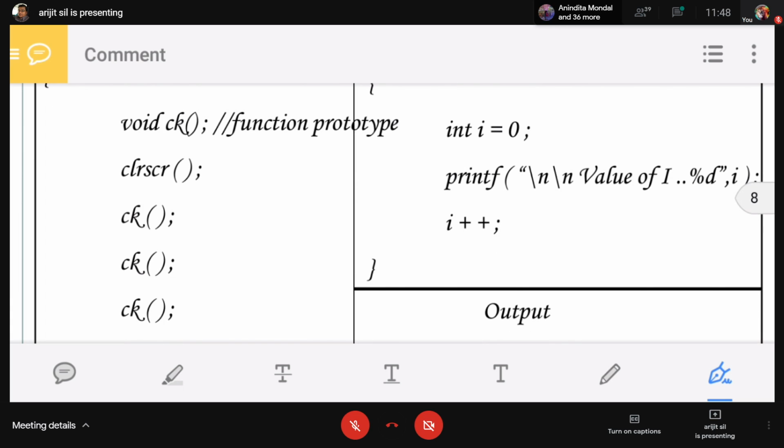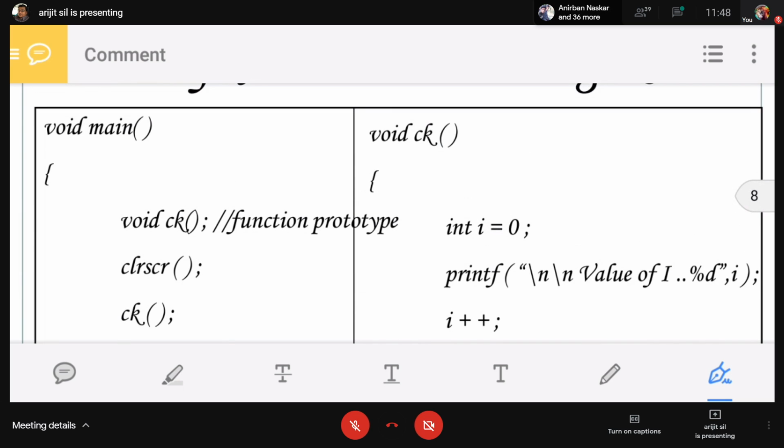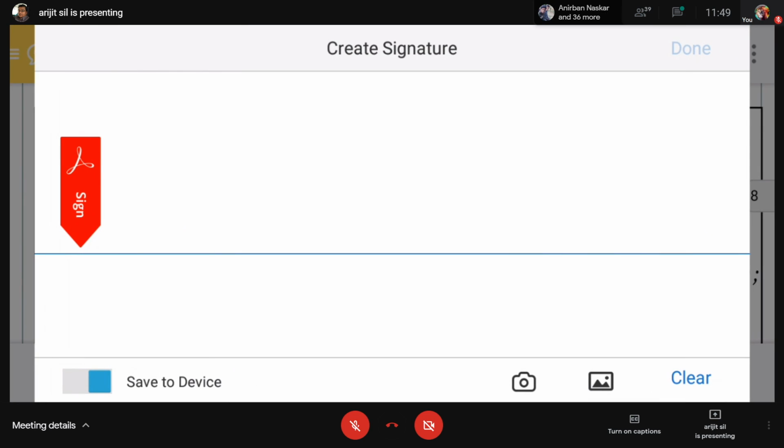Again we call the ck function. When we call the ck function, again I is initialized to 0, not I equals to 1.